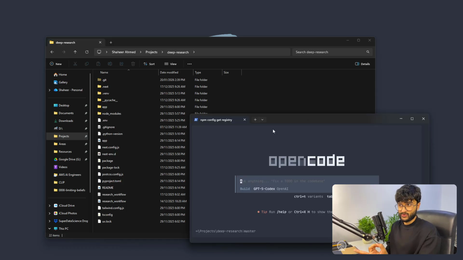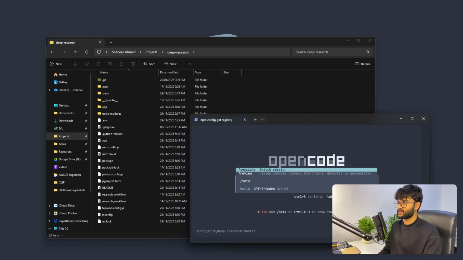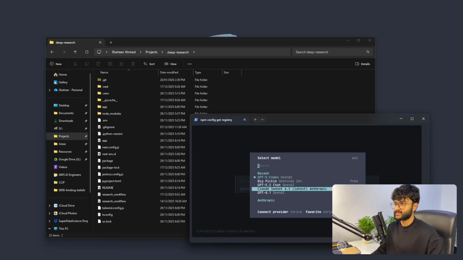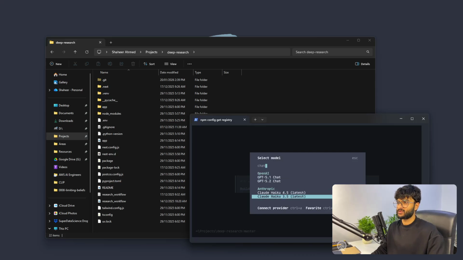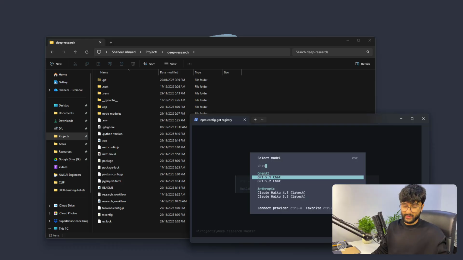There are two ways that you can use OpenCode. If I go into models, you can see that there are multiple different models that I have access to, but I have had to create an API key from Anthropic, give that to OpenCode so that I can get access to these models. Same thing for OpenAI models. If I scroll down, I actually do have ChatGPT models, right? Oh, yeah, right there. But I have had to go to OpenAI's website, create an API key, provide that to OpenCode, then I get access to OpenAI's models.